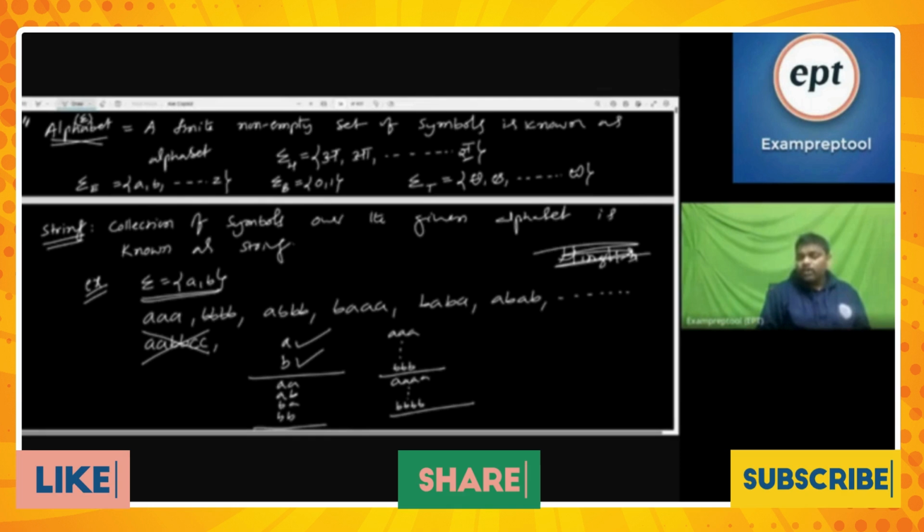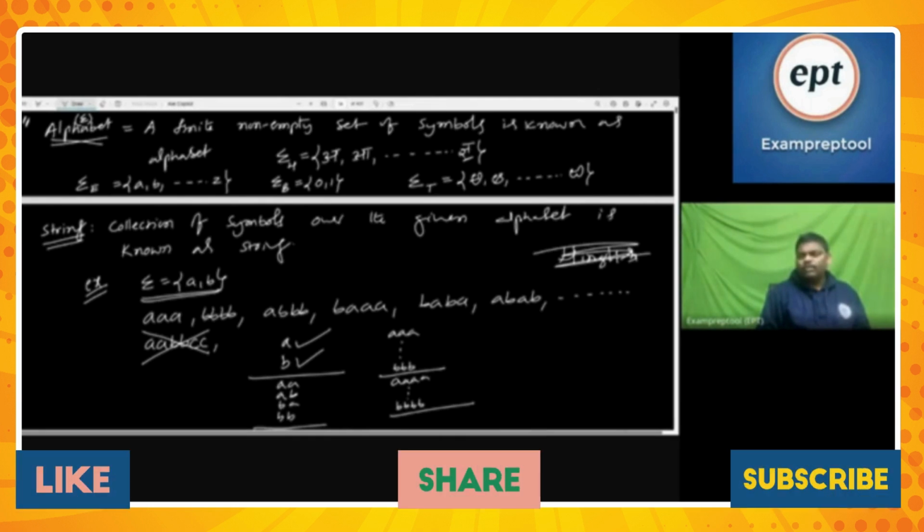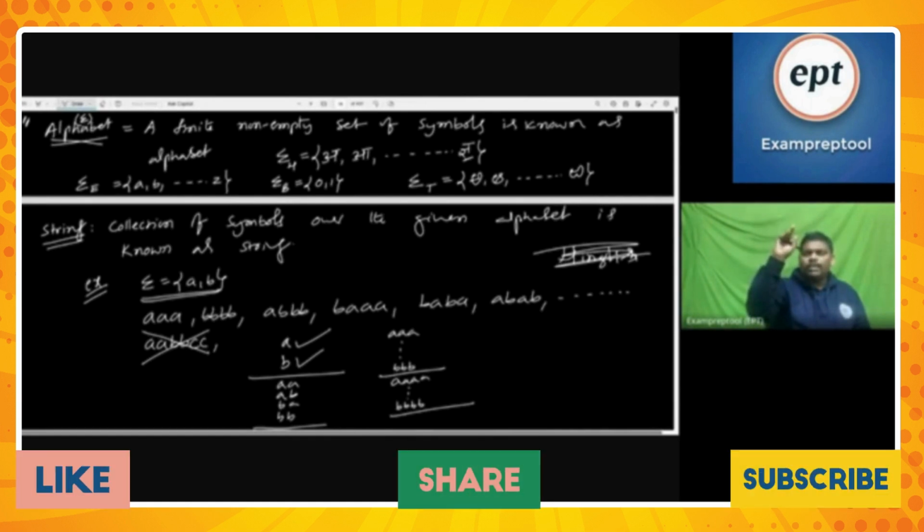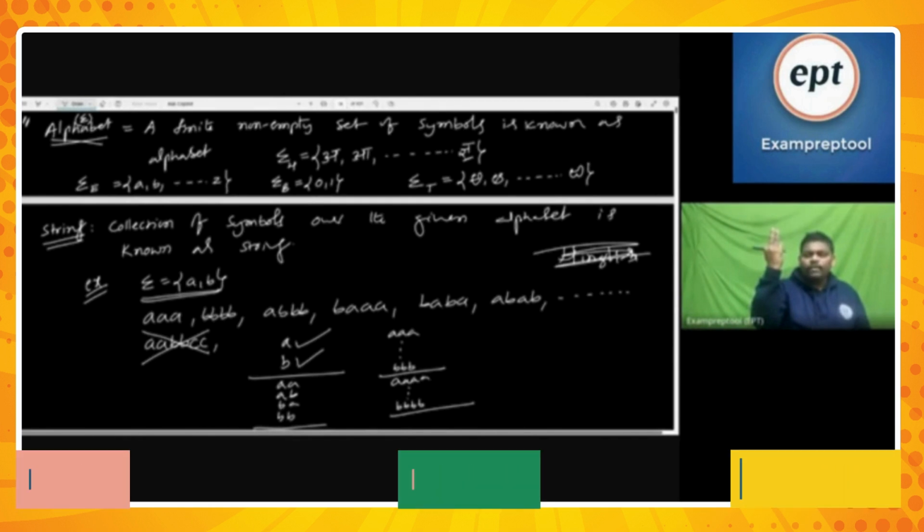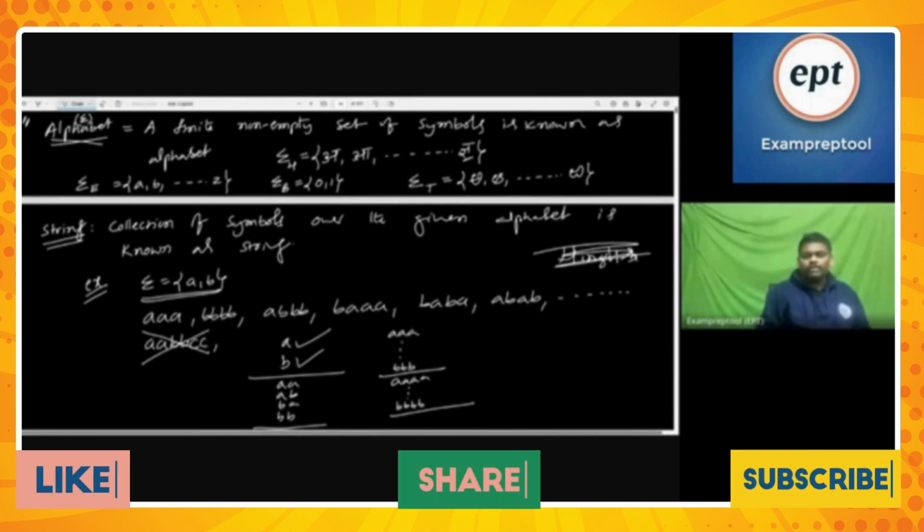Some people are asking, sir, how is it eight? Very simple. Listen, three length means three places required. Every place has two possibilities, A or B. Next place also A or B, two possibilities. Next place also A or B, two possibilities. 2 into 2 into 2, 8 possibilities.